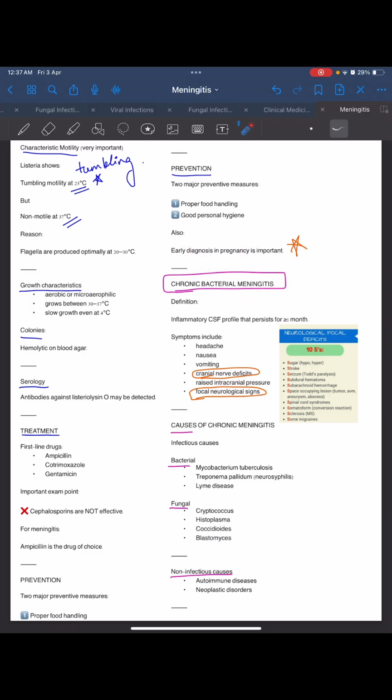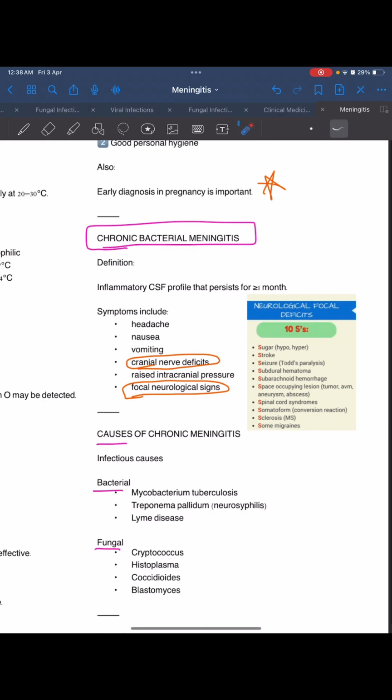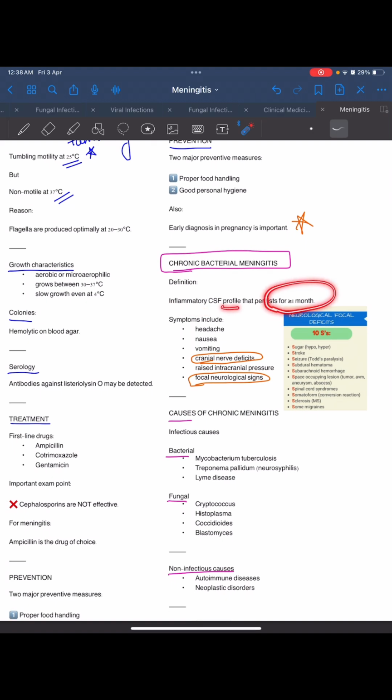And now let us see chronic bacterial meningitis. It is a chronic condition, and the cause of chronic can be bacterial, fungal, or non-infectious. Non-infectious can be autoimmune disease or neoplastic disorder. Fungal: histoplasma, coccidioides, and blastomyces. Bacterial: MTB is important, cryptococcus we had seen, and Treponema pallidum is another bacterial cause, and Lyme disease. The inflammatory CSF profile persists more than 1 month, and symptoms include headache, nausea, vomiting, raised ICP, cranial nerve deficits, and focal neurological signs.